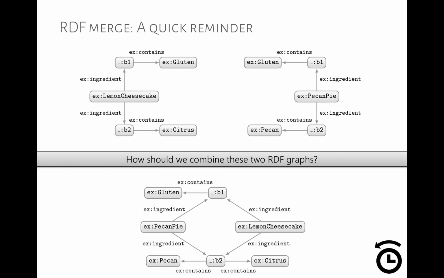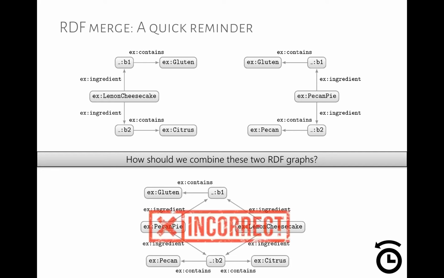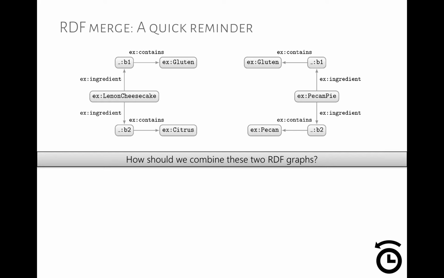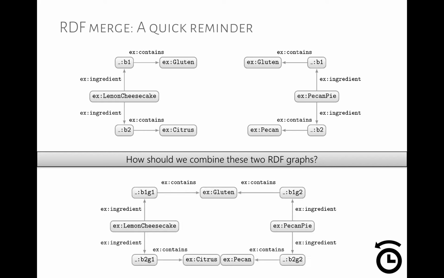Here we see lemon cheesecake has an ingredient that contains pecan, and that was never originally stated. So we're confusing things by merging the blank nodes. They're supposed to be kept distinct. So this is not the way to do it. We don't just apply a set union of the triples of the RDF graphs. We rather apply an RDF merge, which means that before we apply the union, we make sure the blank node names are kept distinct.